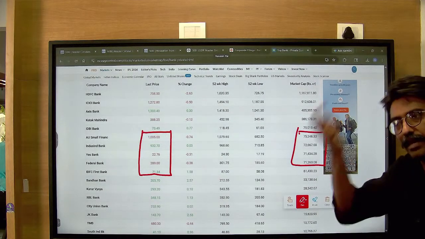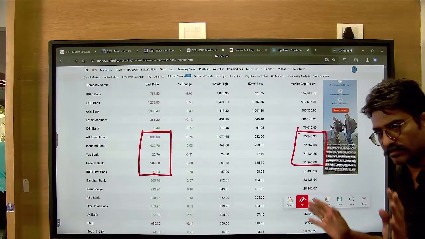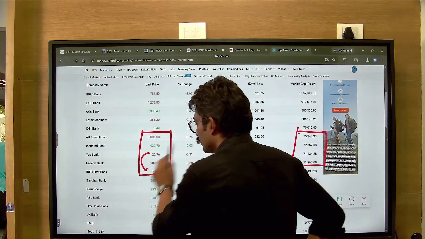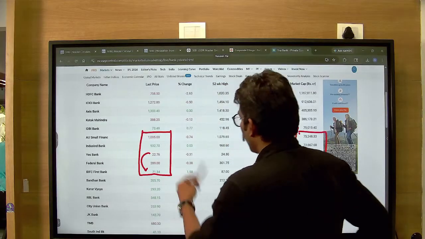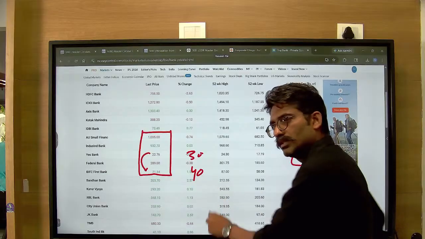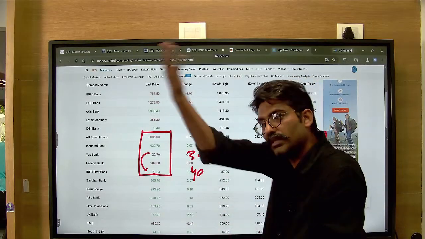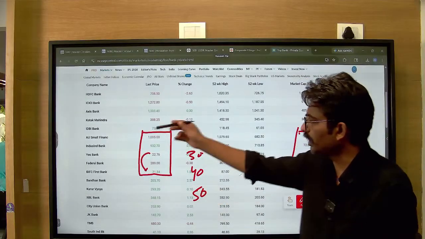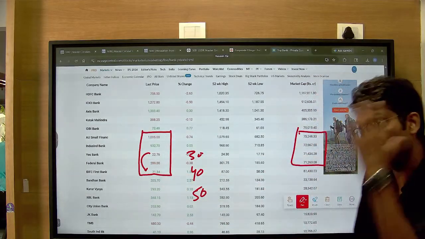This is how people trap themselves. No one else traps them. They think that this will become 3x, or at least this will become 30 rupees, or at least 40 rupees, because it's a small price. So you think that when the next movement comes, this will go up, because the other companies are at 75 rupees, 100 rupees. That is the perception they have.